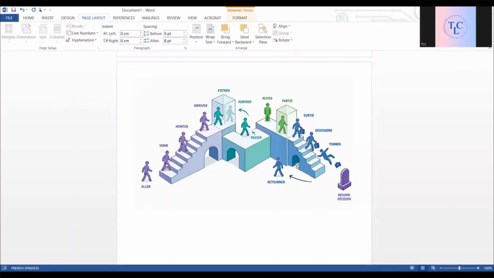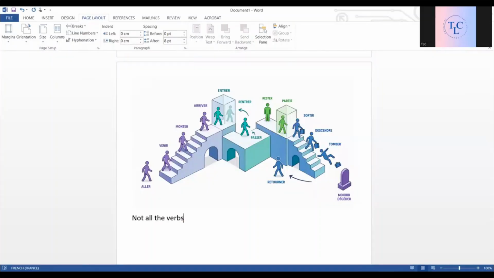But that's not all. We also have other verbs with être. So we'll list out the verbs with être, and we have a trick to remember it. Before that, one more thing.